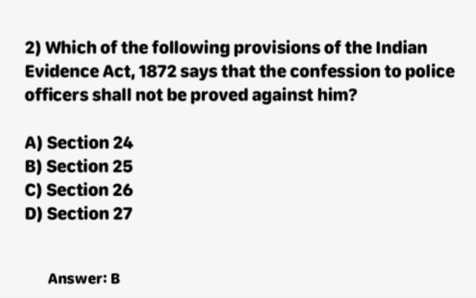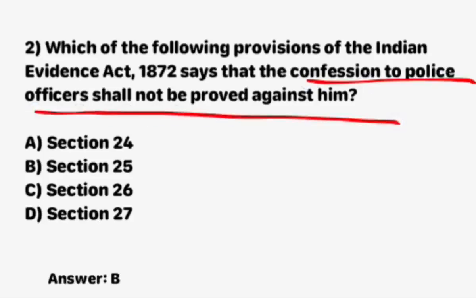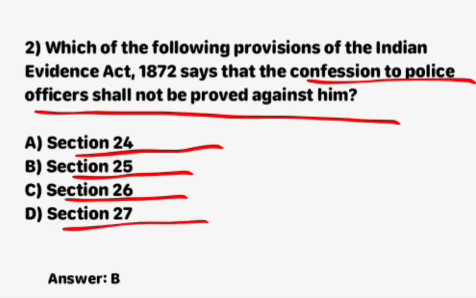Next question, which of the following provisions of the Indian Evidence Act 1872 says that the confession to a police officer shall not be proved against him? Option A, section 24, option B, section 25, option C, section 26, option D, section 27. Right answer is section 25. Option B is correct. Section 25 says that the confession to a police officer shall not be proved against him.